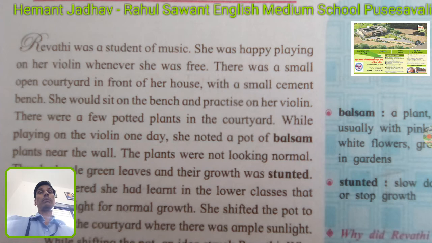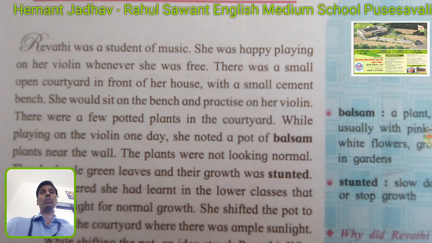She was happy playing her violin whenever she was free. She was playing the instrument named violin whenever she was getting free time. It was her hobby. When it is a hobby, the person removes the time when he is free and uses that for practicing a particular hobby. So she was spending a lot of time every day on playing violin when she was free.